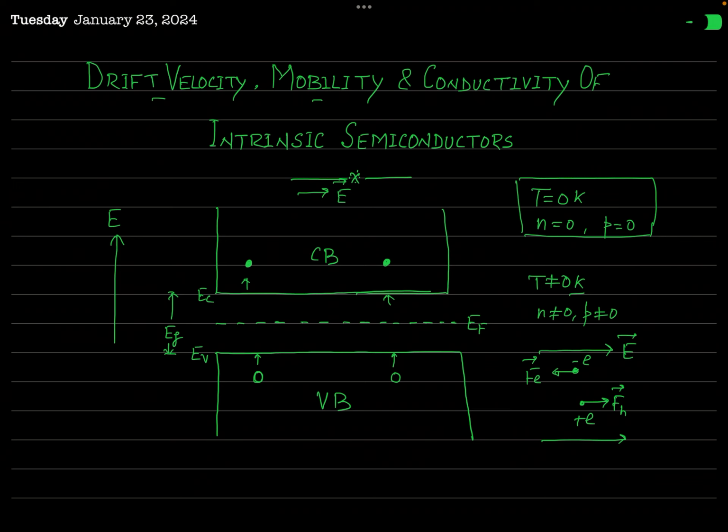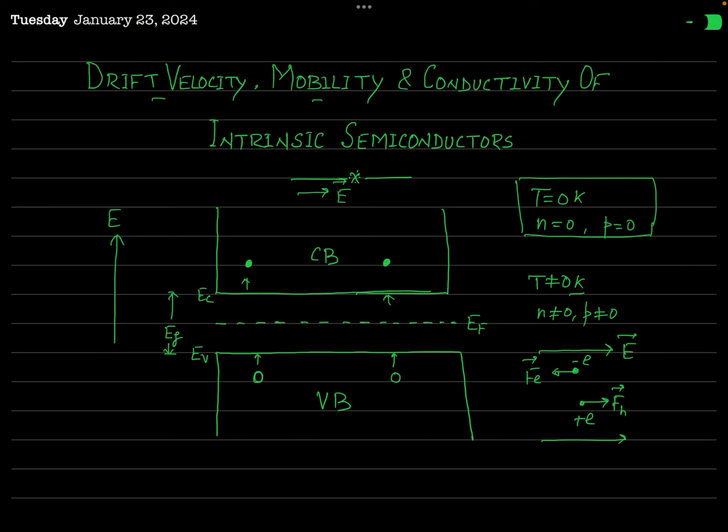And due to the accelerated motion, there will be an increase in velocity of the charge carriers. But this increase in velocity of the charge carriers will not continue indefinitely.